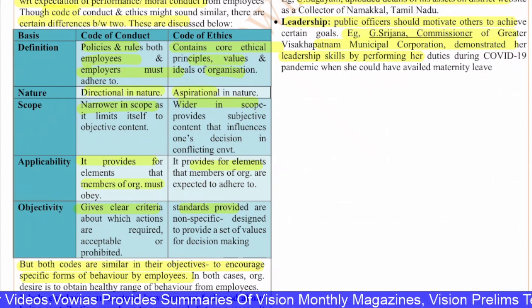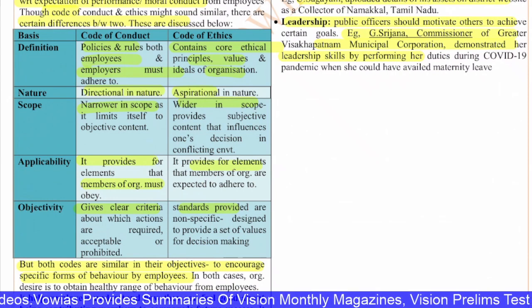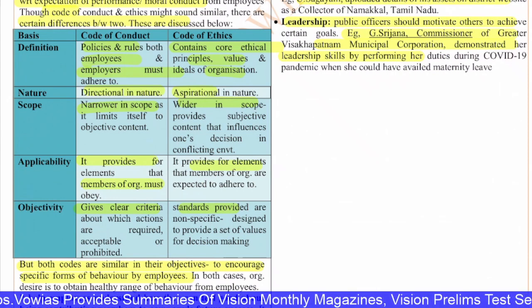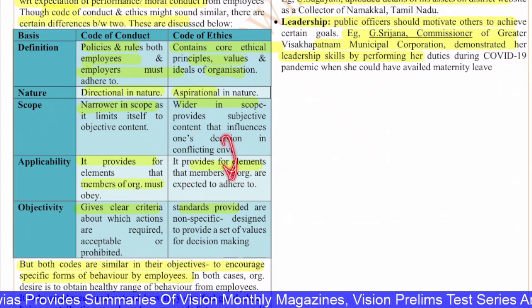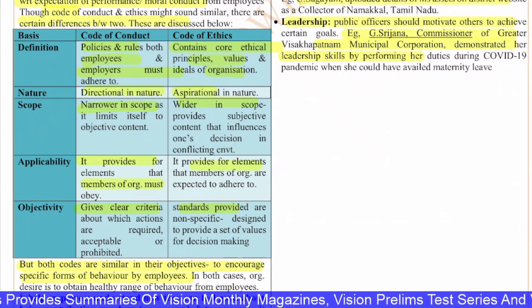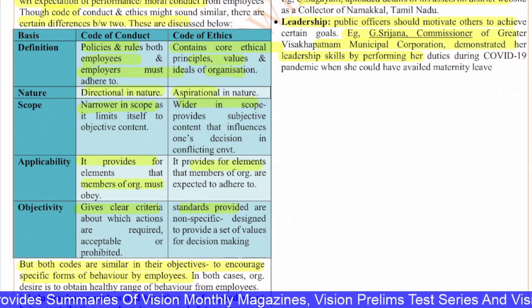And also with regard to objectivity, if you see, the code of conduct is very clear, it's very objective. It tells them what is required and what is acceptable. But code of ethics is not like that. These are the standards that are non-specific. They are designed to provide a set of values for decision making.